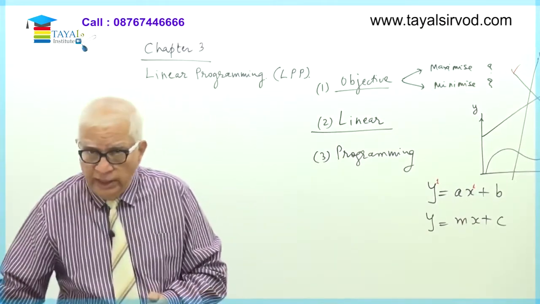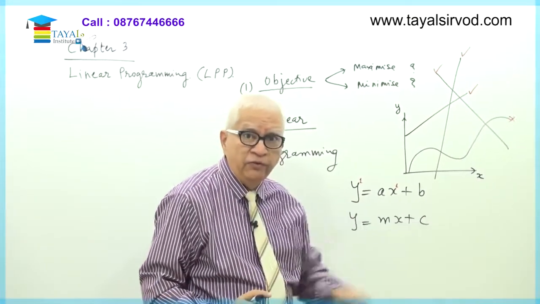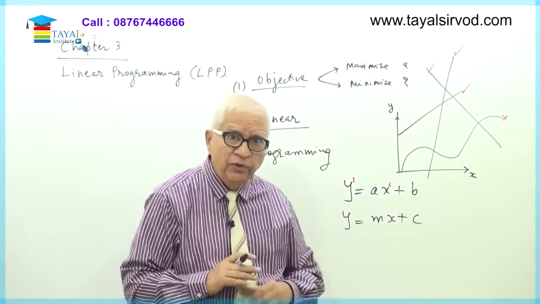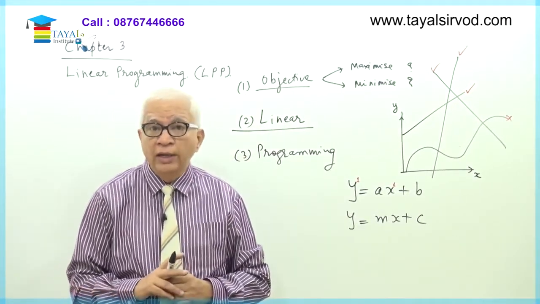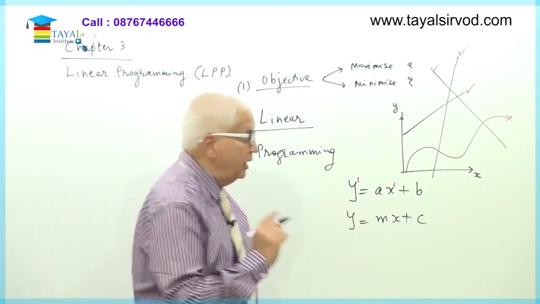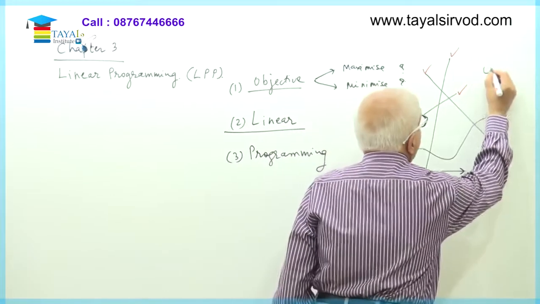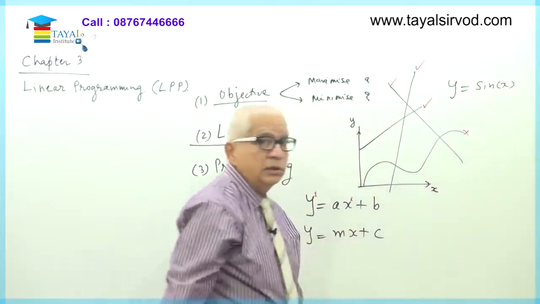Okay. Now, it is not necessary that we must have only two variables. We can have even 3-4 variables also. But the condition for linearity is that the power of the variable must be equal to 1 and there should be no other function involved in the equation. For example, if I write something like this, y is equal to sine x.